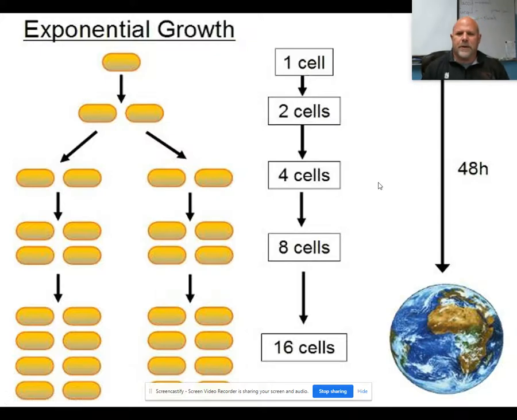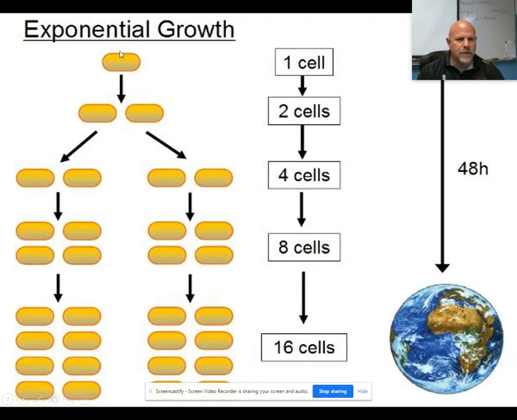All right, today we're going to do a little presentation on population growth, different types of population growth, and some limiting factors that have an effect on population growth. So our first type of population growth is exponential growth. And exponential growth is where you grow at an exponential rate, which means you're going to grow really fast.